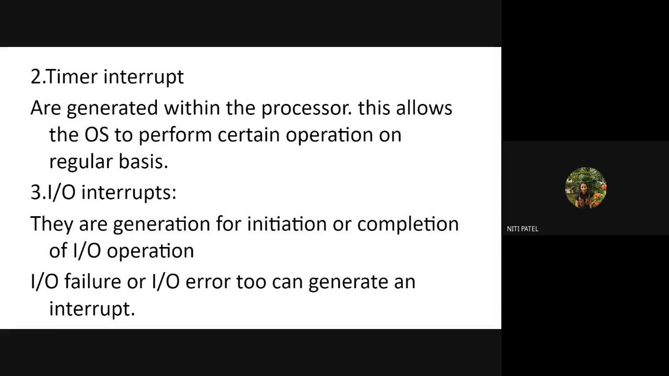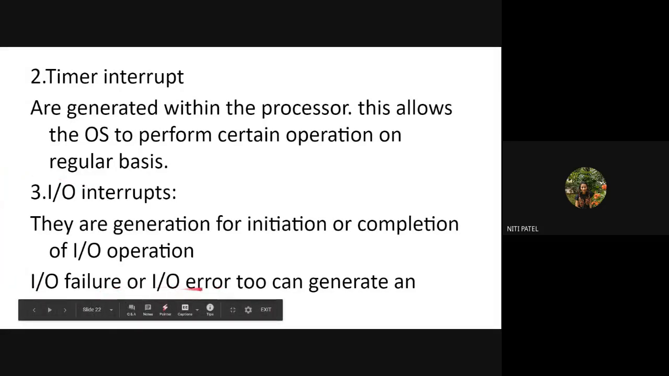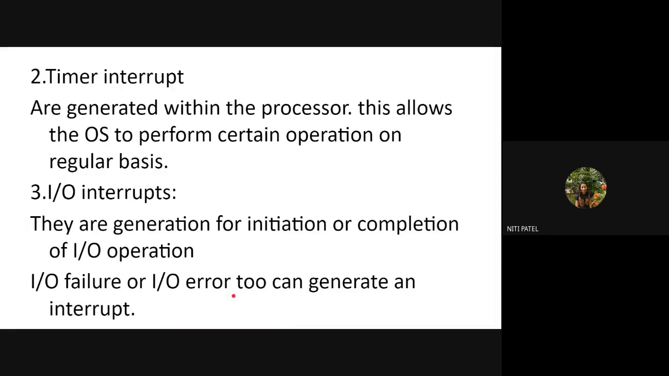Once the IO operation is completed, again the system will generate an interrupt to inform that the IO operation is completed. Or these IO interrupts will be generated in case of any IO failure or IO error. Suppose I want to give an input from a keyboard, but my keyboard is not working, the system will generate an interrupt stating that there was a failure in an input device.